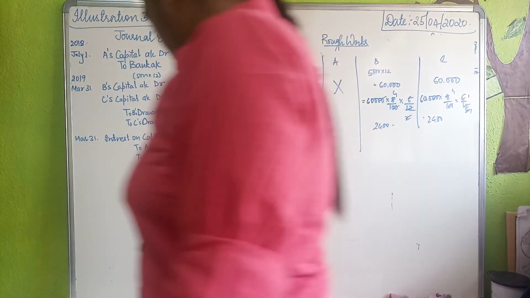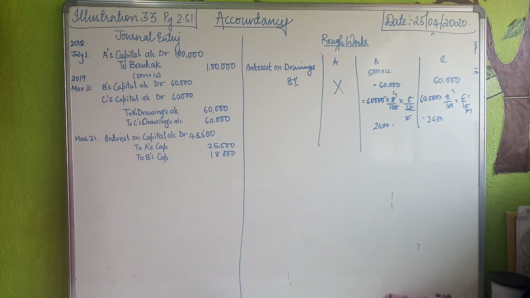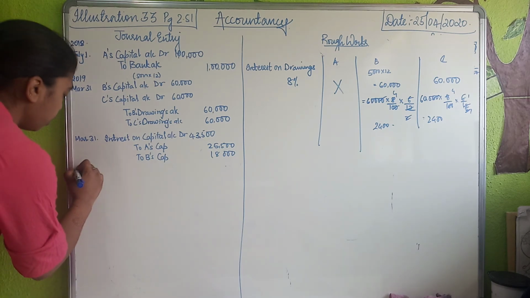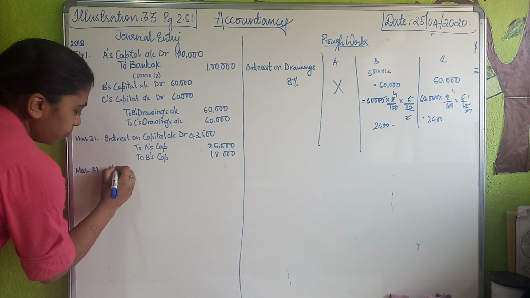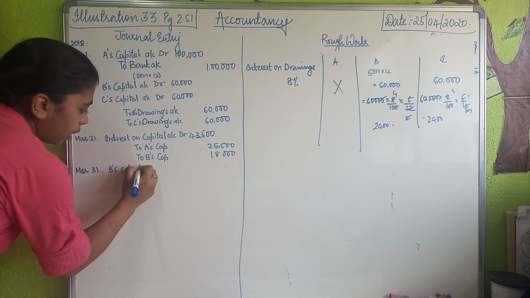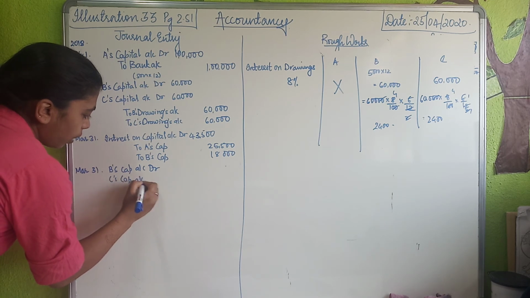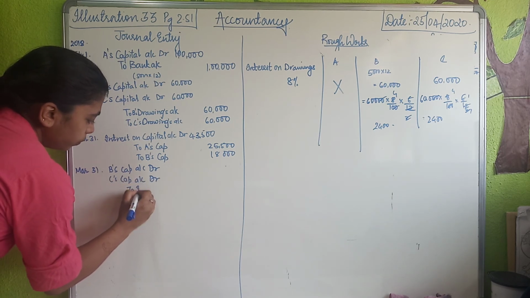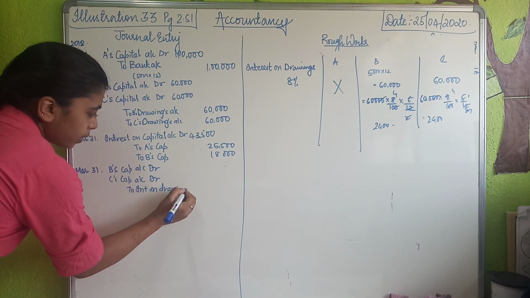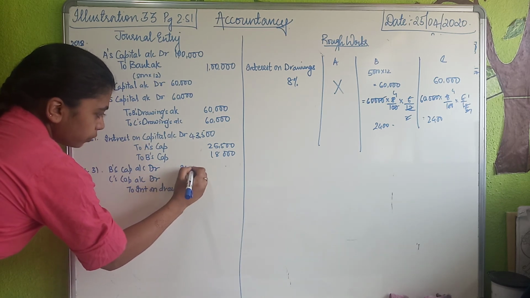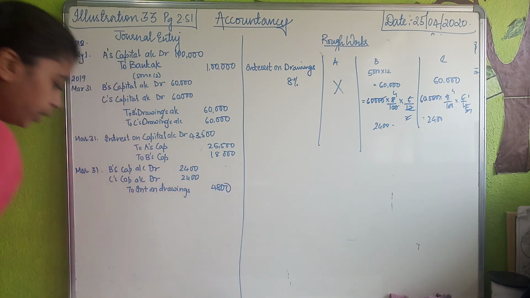Did I calculate the interest? So how will you do? Here it is an income, but interest on drawing is an expense. So how will you write it down over here? March 31st. B's capital account debit, C's capital account debit to interest on drawings. कितना लगाया? 2,400. 2,400. So total received is 4,800.